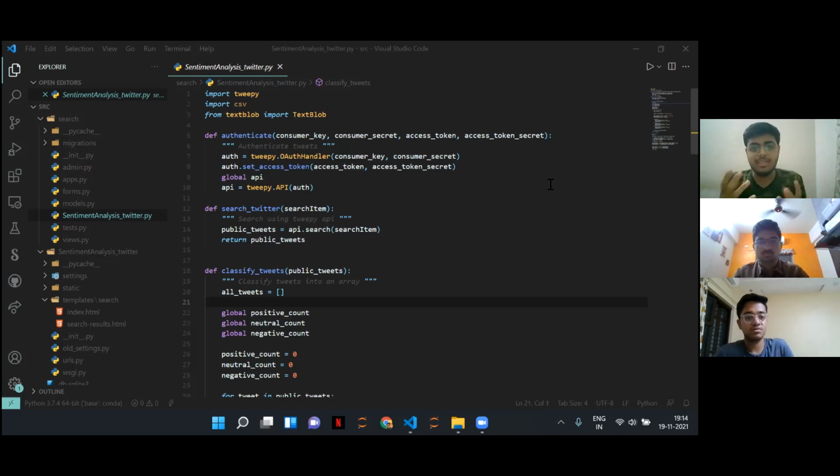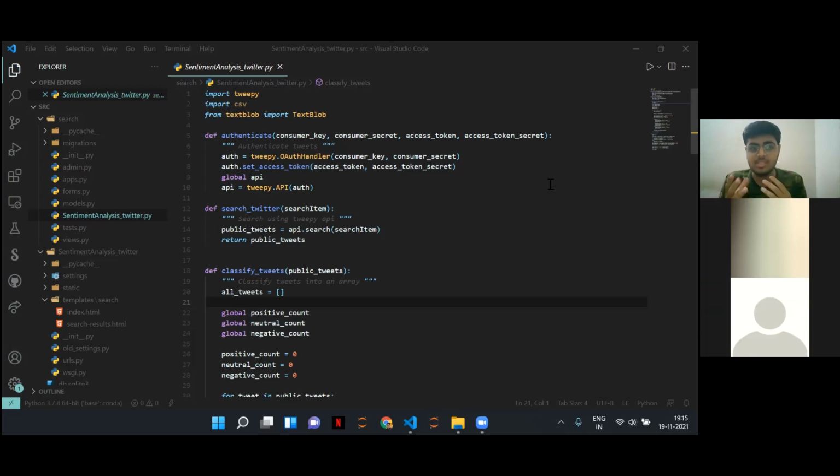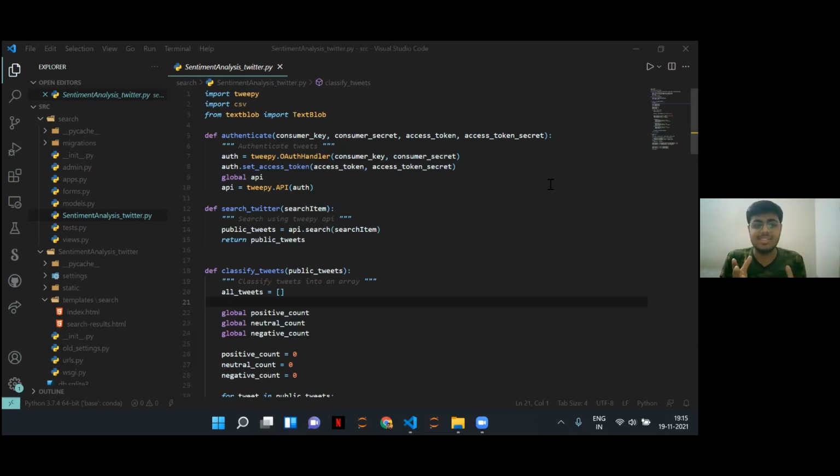And the libraries and the tech stack that goes behind this are three main libraries. One is TextBlob. It's a Python library for processing textual data. It uses simple APIs and divides into common natural language processing tasks. It takes up different parts of speech, tags them, does sentiment analysis, classifies them, translates them, and goes more beyond this. So we use TextBlob in order to calculate the sentiment, polarity, and subjectivity of our text.